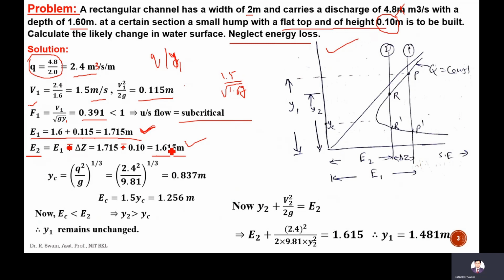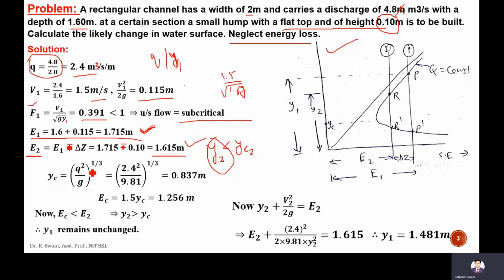We will check whether the depth at section 2 is more than the critical depth or less than critical depth. If this y2 is less than yc2, the critical depth at section 2, then flow is not possible. So you have to check this y2 first. But the minimum specific energy you can calculate.